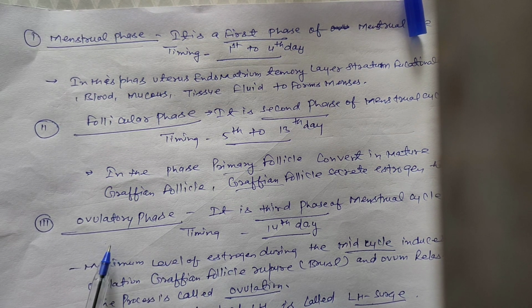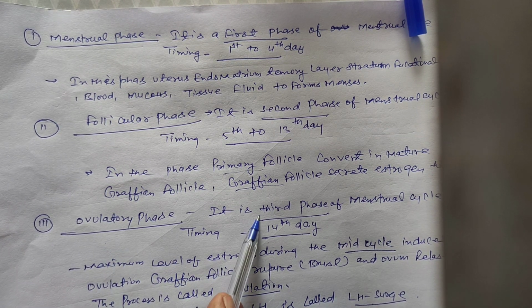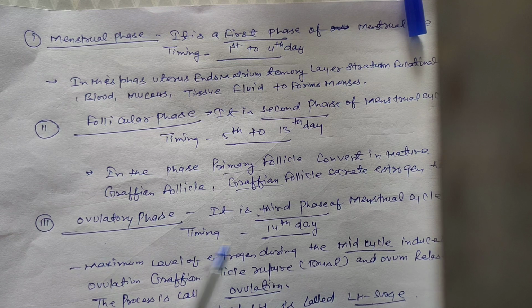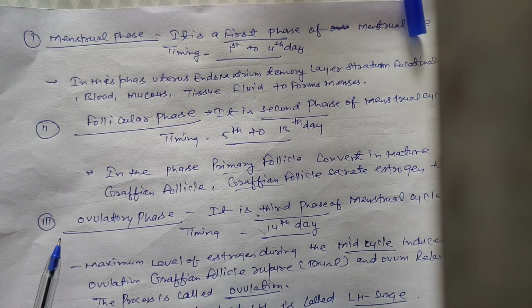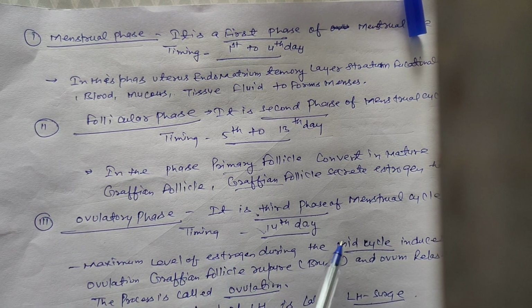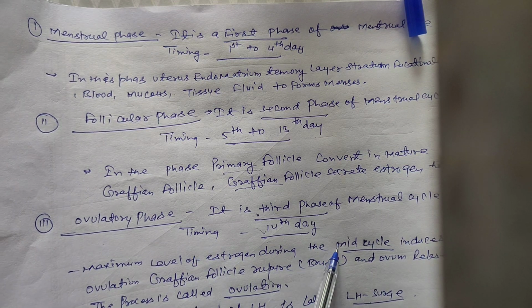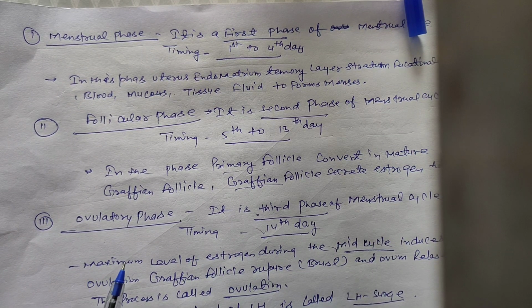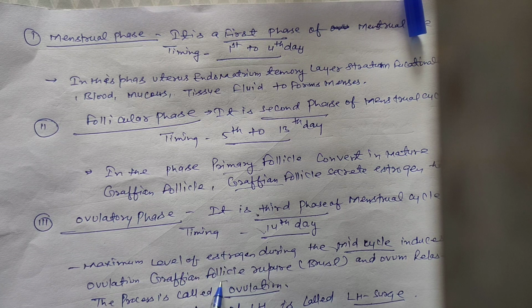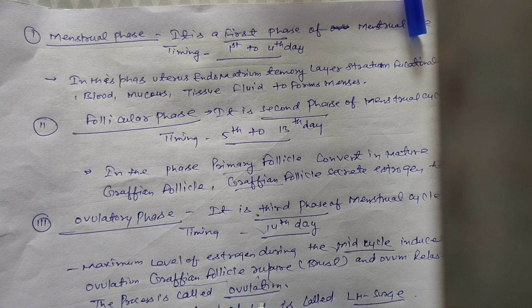Third is the ovulatory phase. It is the third phase. Timing is the 14th day. This phase is completed in the middle of the menstrual cycle. In this phase, the Graafian follicles burst and rupture.